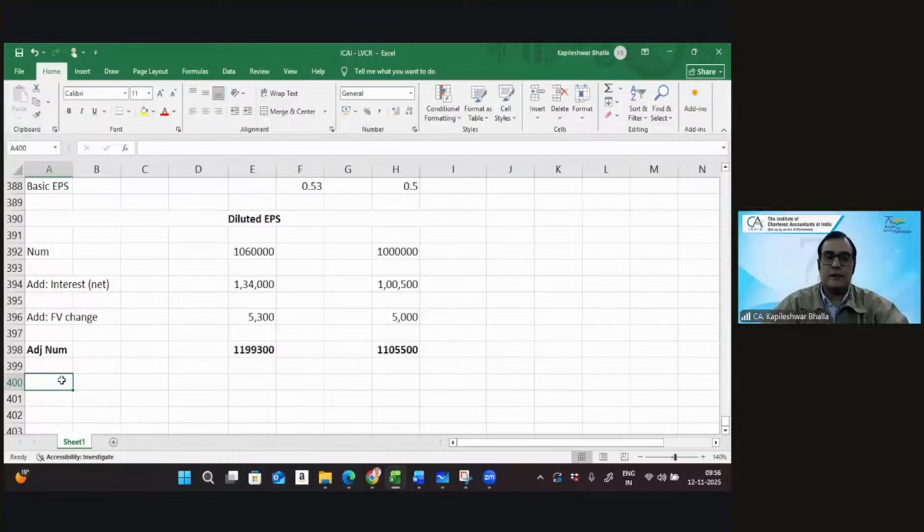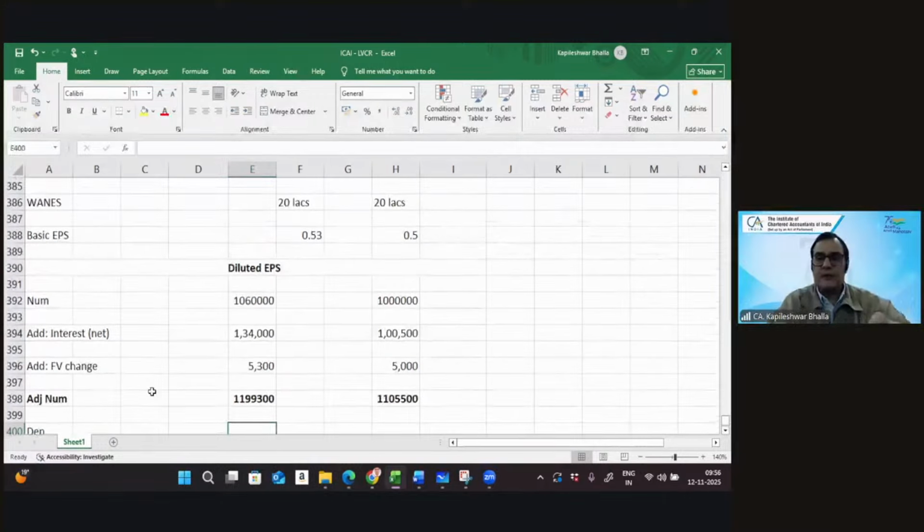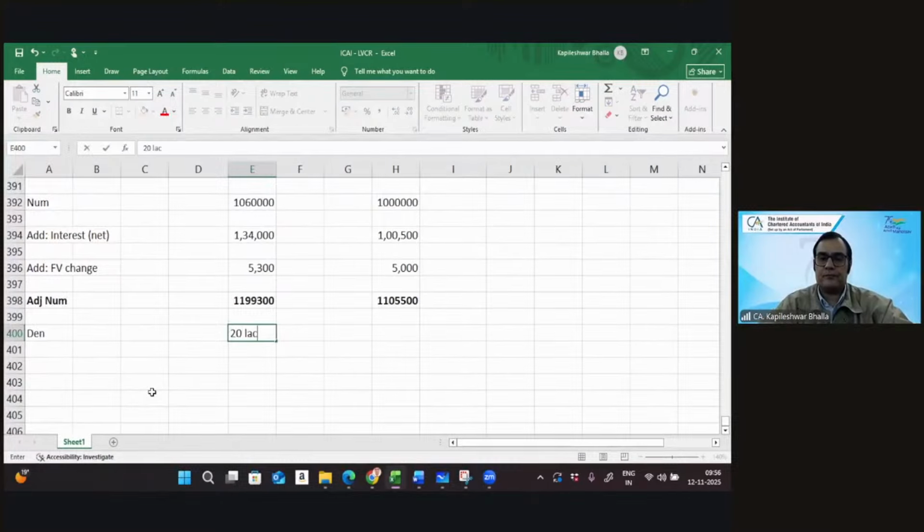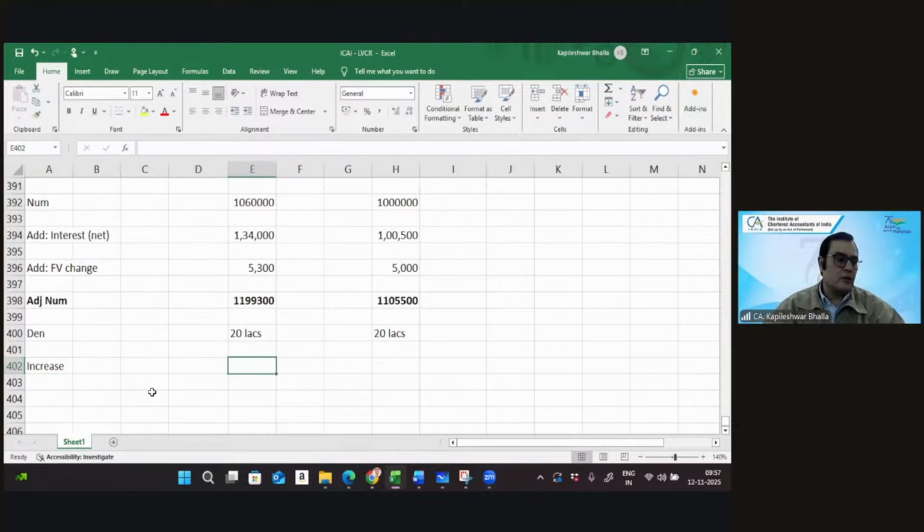So let's take the denominator. What is the denominator in this case? It was 20 lakhs. And we take the increase. So for the latest year, we're going to take what?